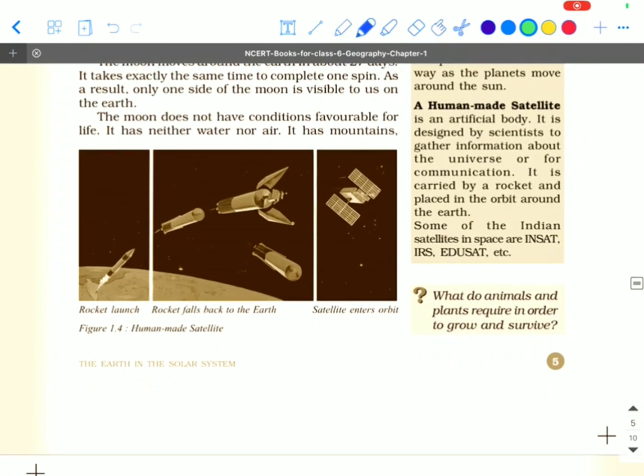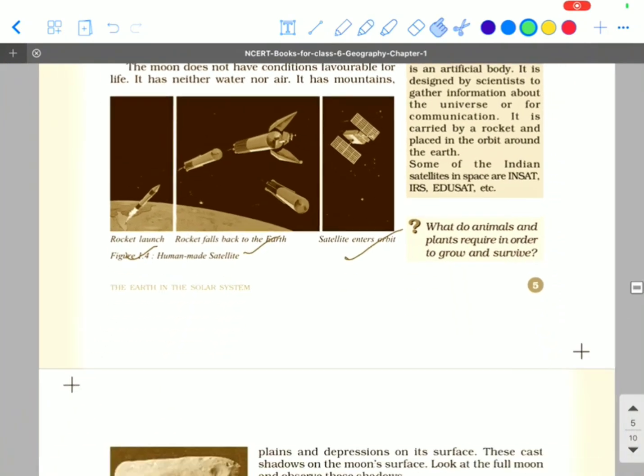These are some human-made satellites. A rocket launches, the rocket falls back to the Earth and the satellite enters the orbit. This is how the satellite enters the orbit.